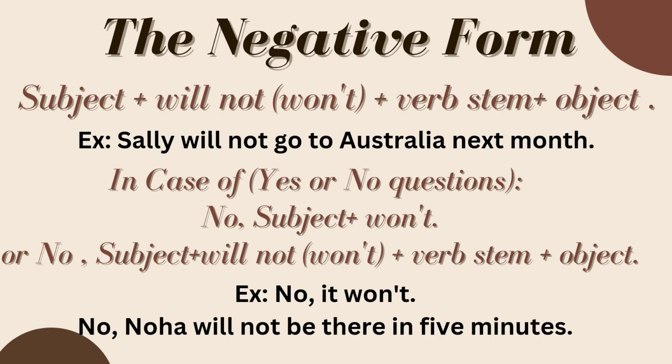Okay, so in the case of yes or no questions, we'll put no plus the subject plus won't, or no plus the subject plus will not plus the verb stem and then the object. For example, no, it won't, or no, Noha will not be there in 5 minutes.